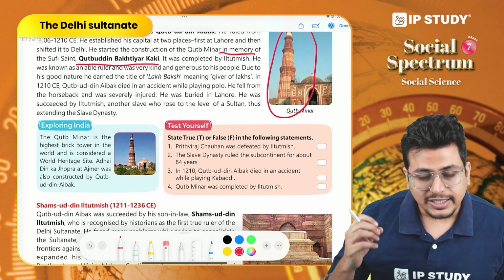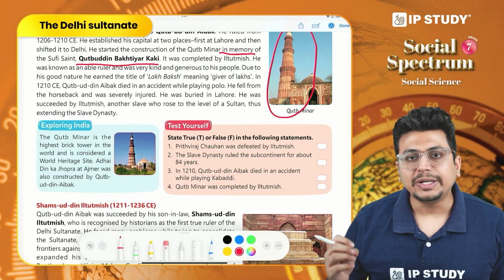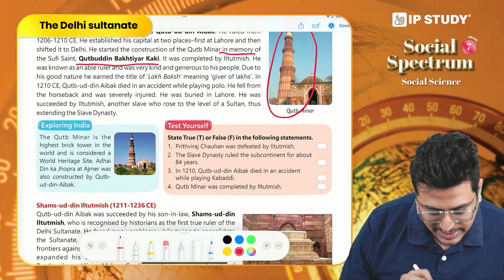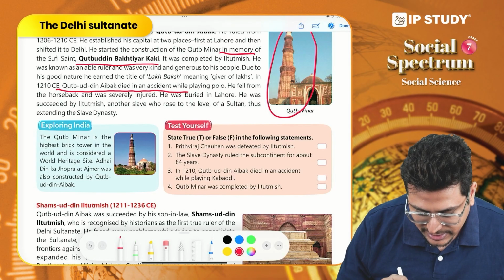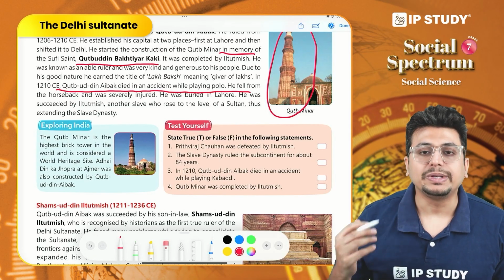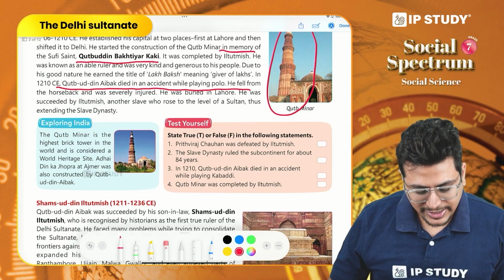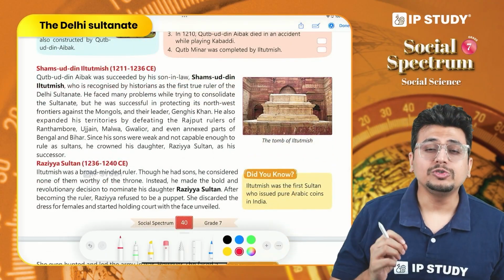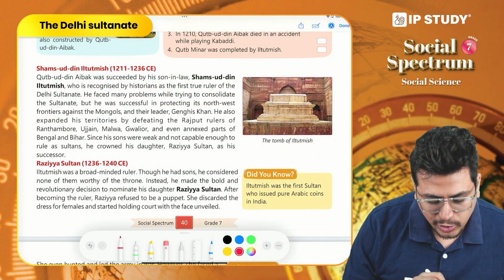As we said, he ruled only for a very short period of time. In 1210 CE, we see that Qutbuddin Aibak passes away. He dies in an accident while playing polo. So now let us move to Iltutmish. Now Iltutmish is considered as the true ruler of the